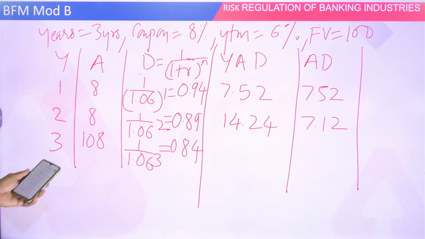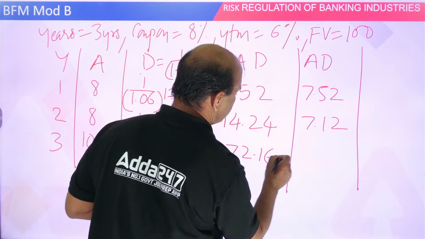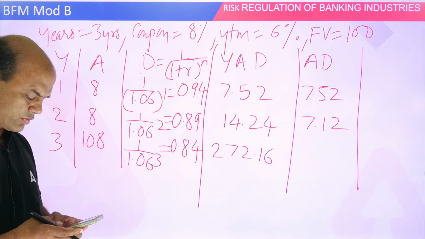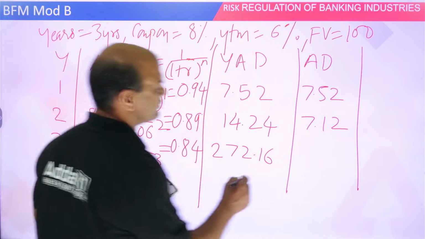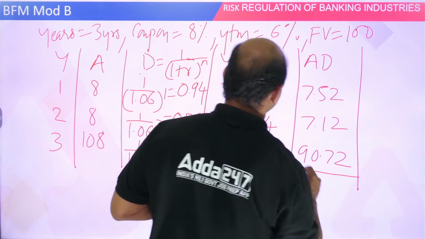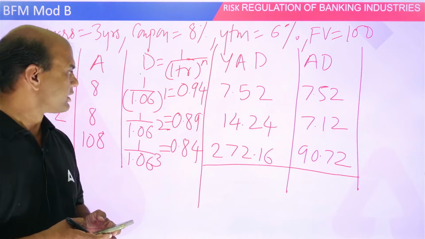Then the third one, 3 into 108 into 0.84. So 272.16. And this one is 108 into 0.84, so 90.72. Now do it for all. Do the total for all, everyone.